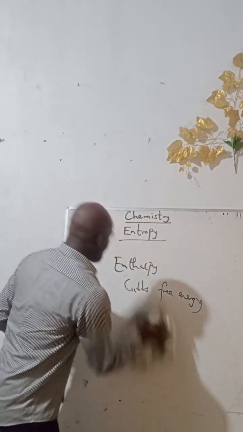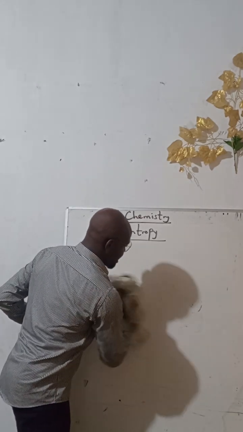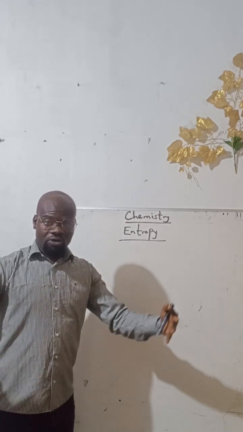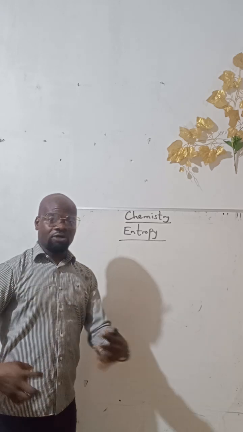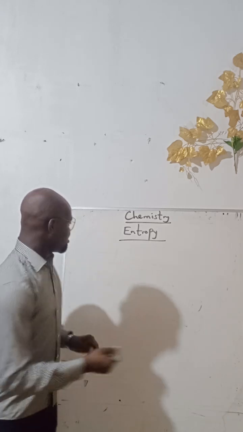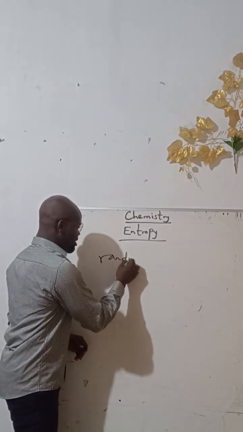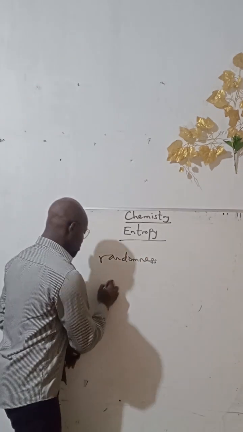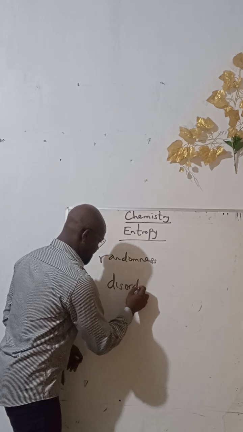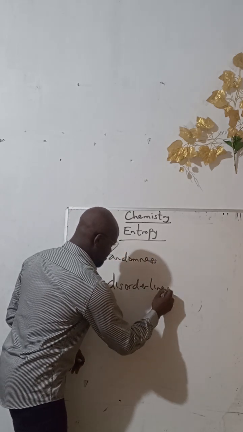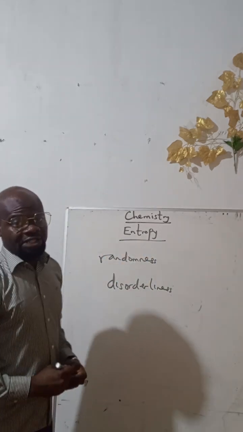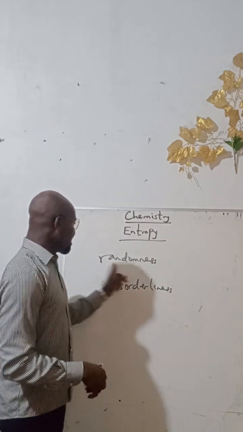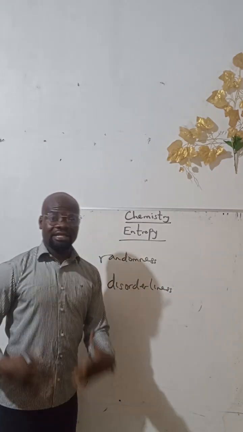Now, what is entropy? Entropy is a measure of the degree of randomness or disorderliness in a system.